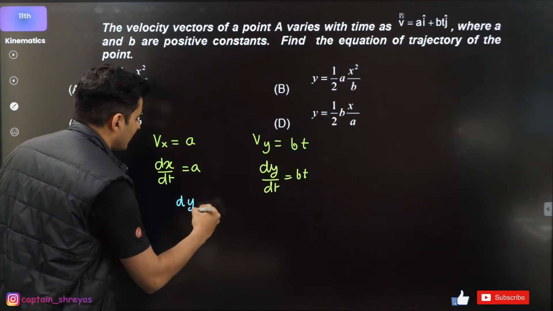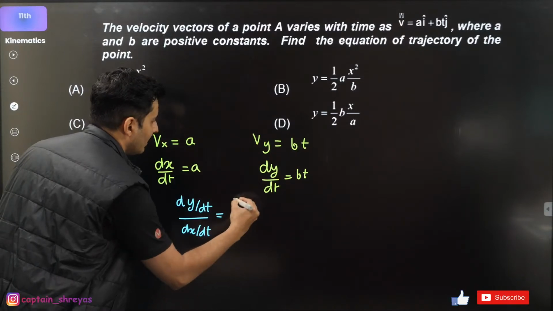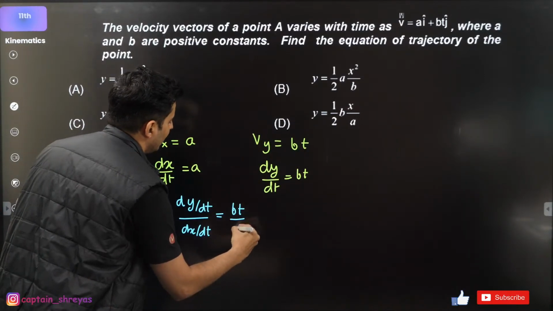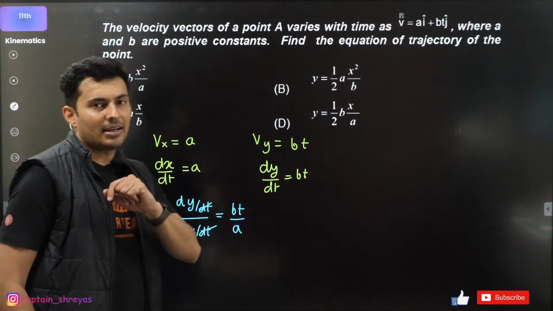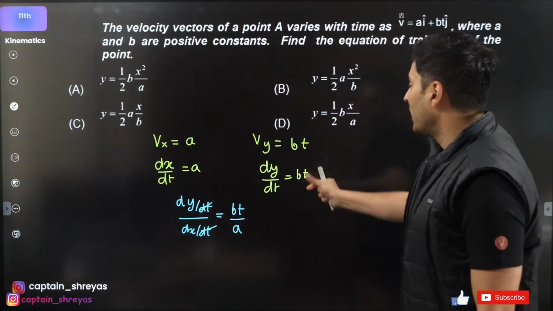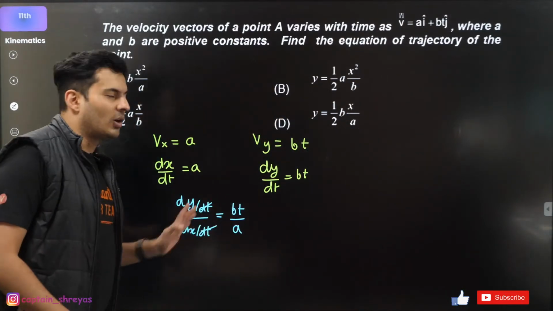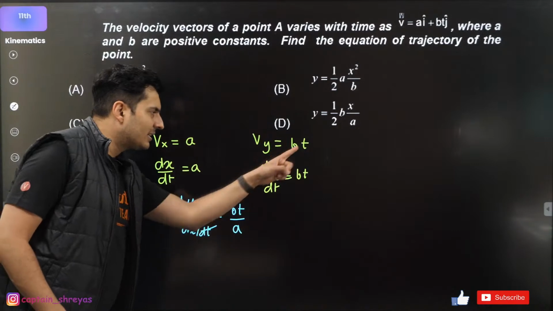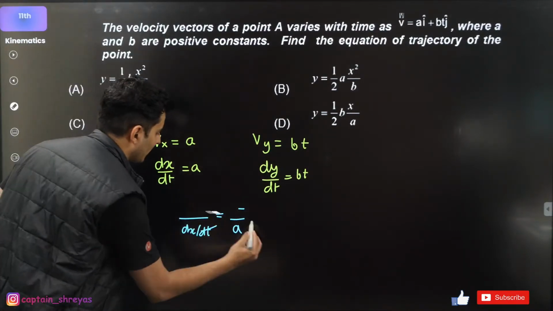So dy by dt upon dx by dt will be nothing but Bt divided by A. dt cancels. So I get dy by dx is Bt by A. Oh, but then time will still remain. So I cannot do that. There is no point doing this, so I'm just going to stop over here.